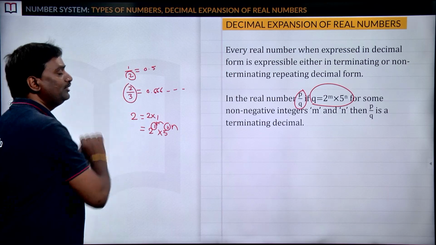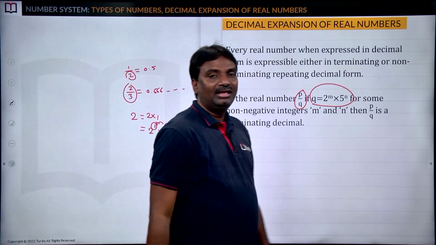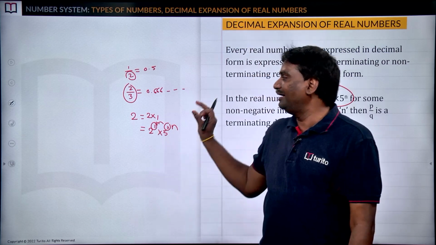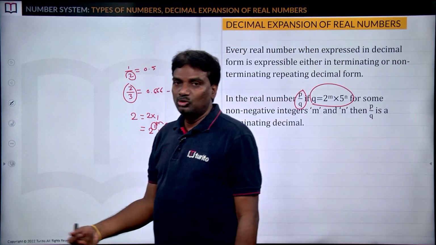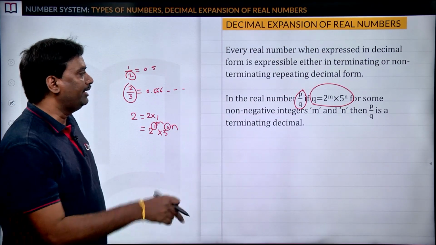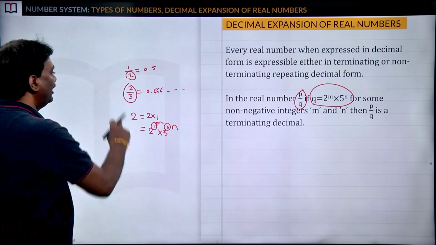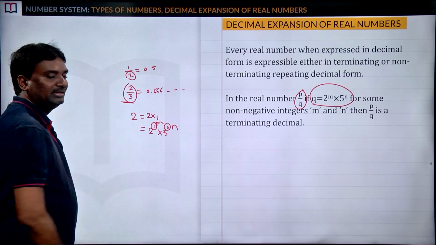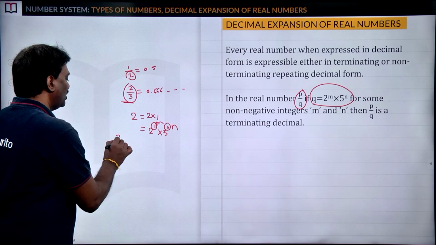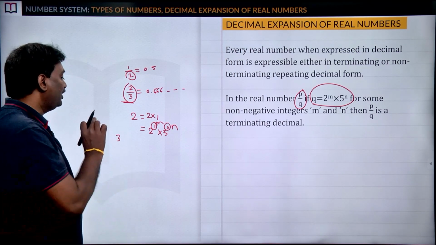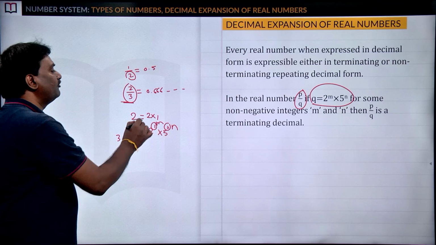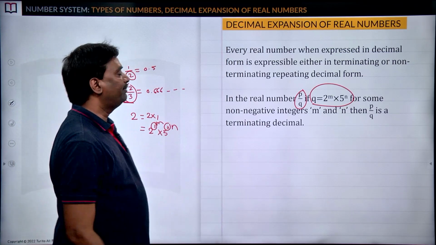If you take 2 by 3, what about 2 by 3? Is it possible to express the denominator 3 in the form of 2 power m into 5 power n? Not possible. Here we are not able to express 3 in the form of 2 power m into 5 power n.